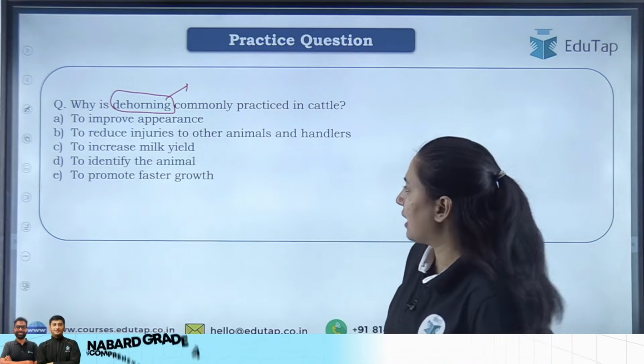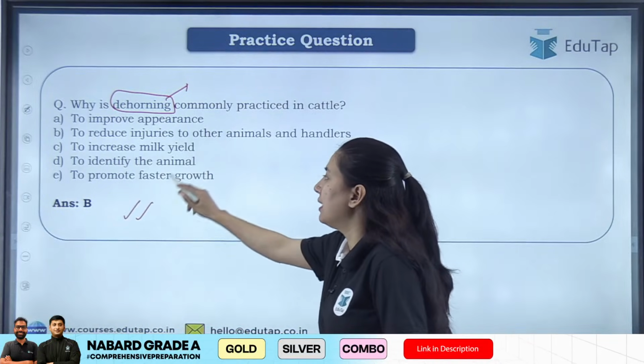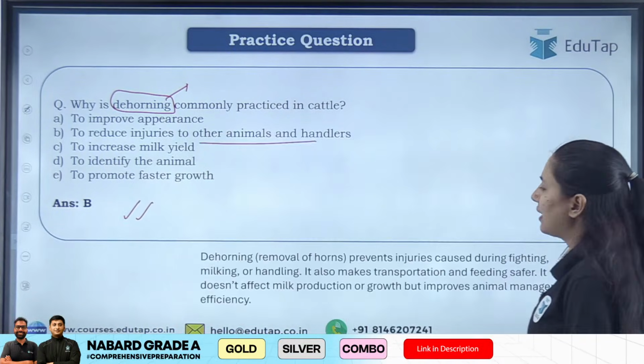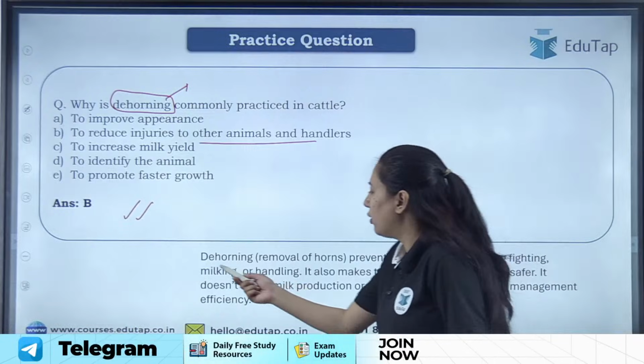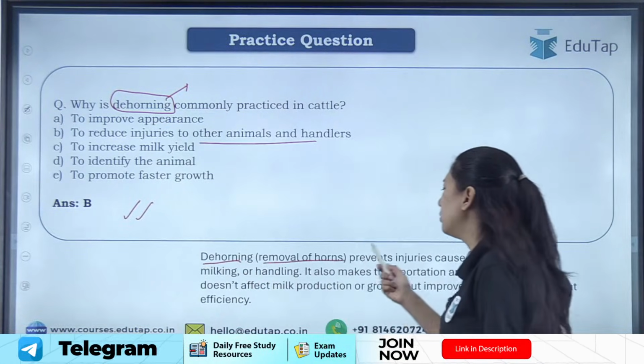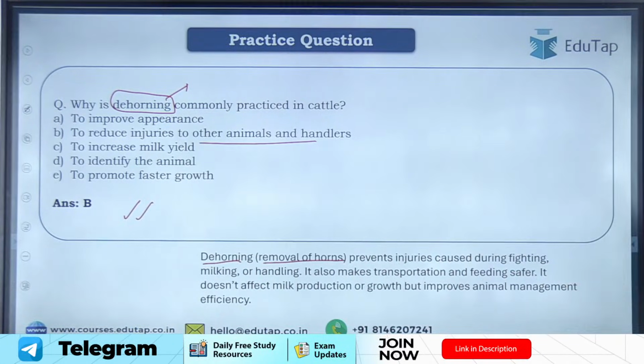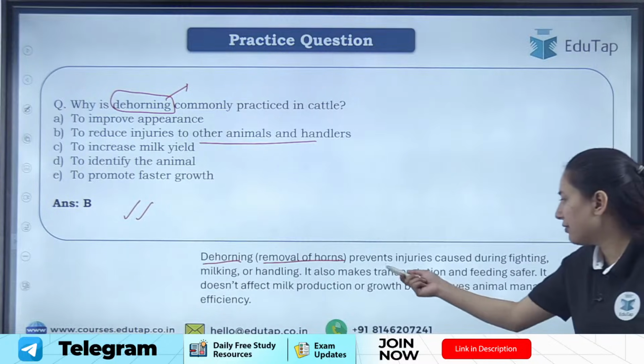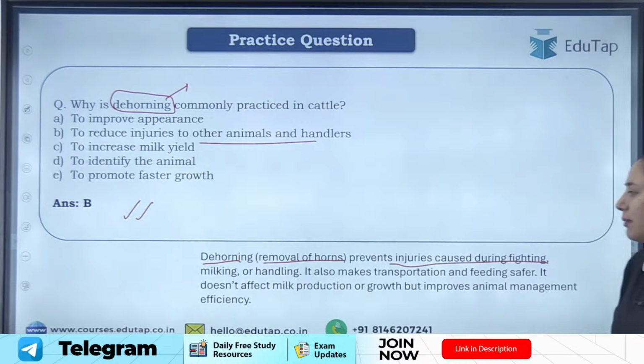Okay, so yes, answer is very good. Answer is option B, that is to reduce injuries to other animals. So students, dehorning is what? It is removal of horns. It is removal of horn. So it is done basically. It prevents injuries caused during fighting, milking, handling.